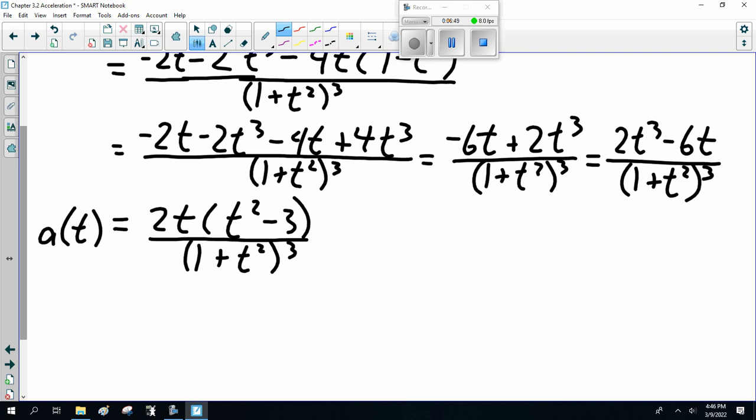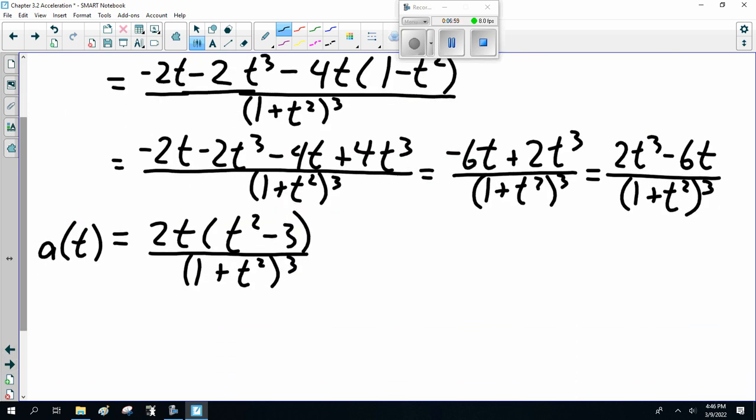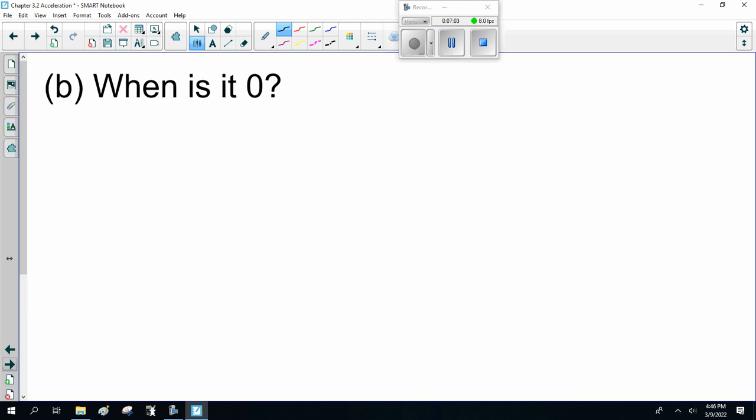Good? Now, I just want to point out, that's not the question. Find the acceleration at time t. Okay, I'm sorry, I misread the question. That's acceleration. So the next question: when is it 0? When is the acceleration 0?